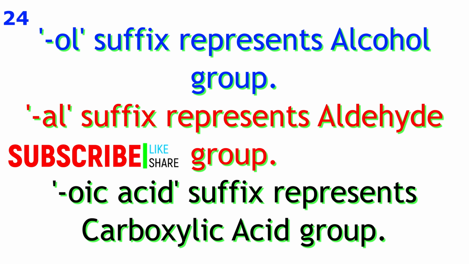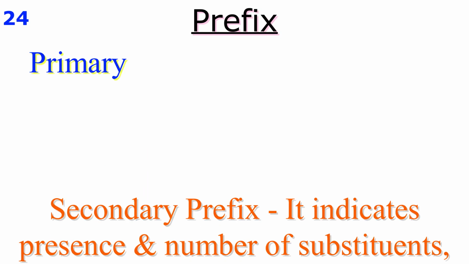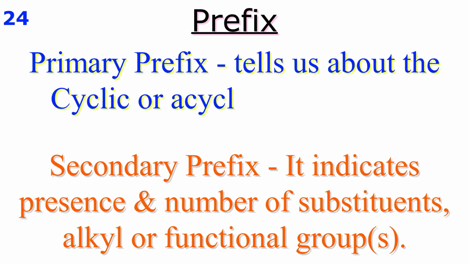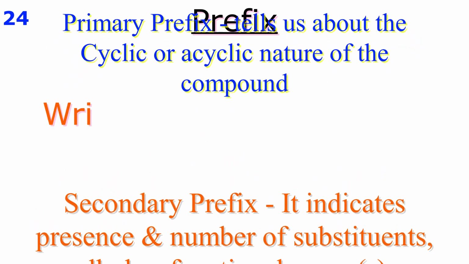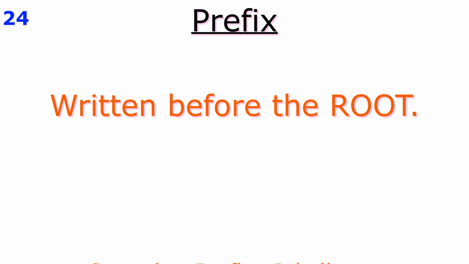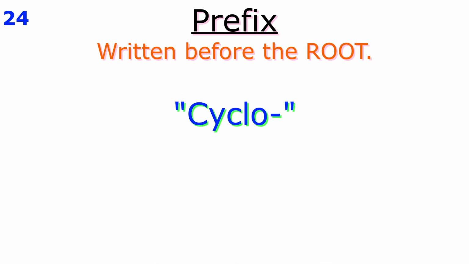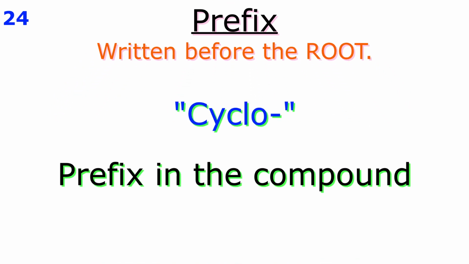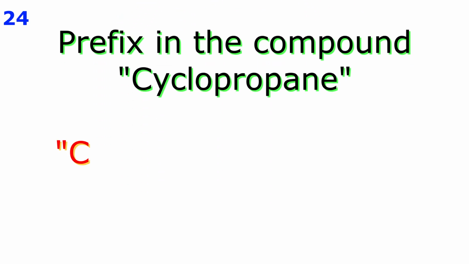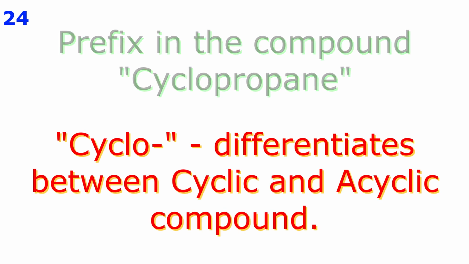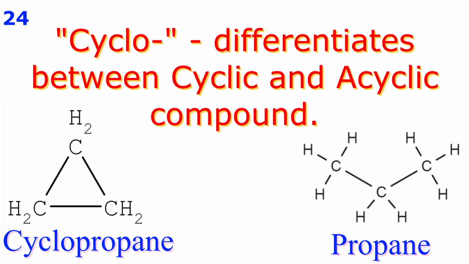Now, prefix. This is added to indicate the presence and number of substituent alkyl or functional groups. In other words, the prefix is the part of the IUPAC name which appears before the root word. For example, cyclo. It is the prefix for the compound cyclopropane and is used to differentiate a cyclic compound from an acyclic compound.